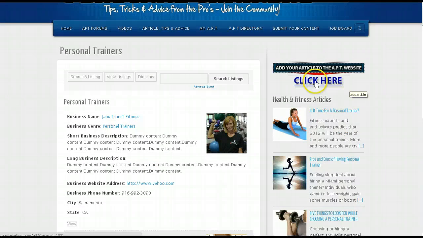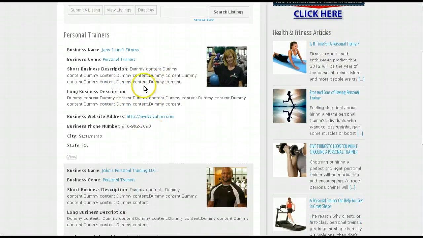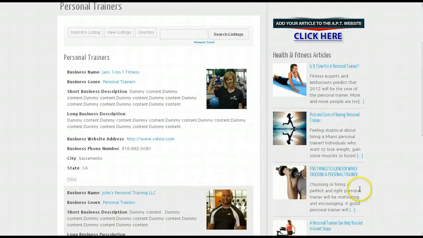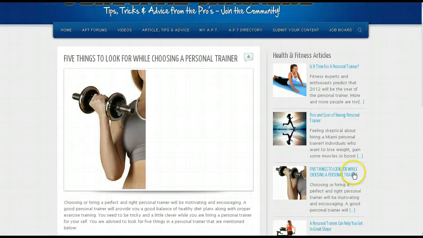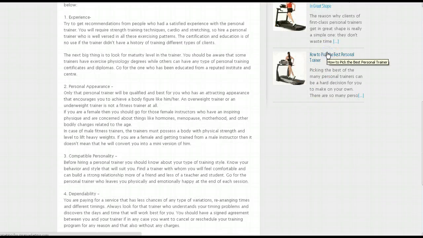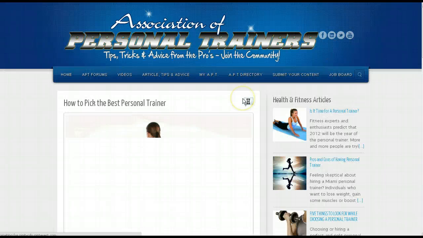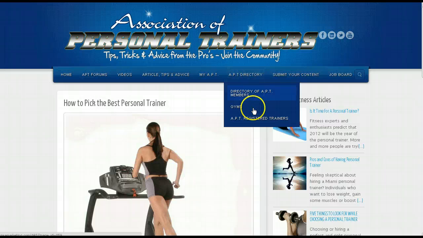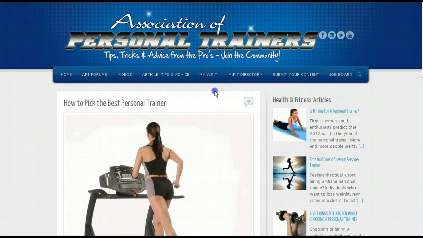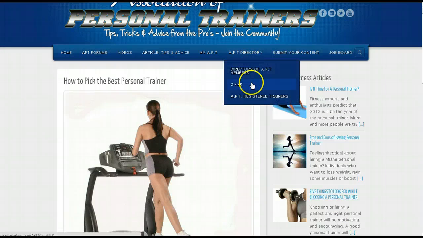And you'll notice that in the sidebar area of each page, I want to keep people on your website. I want to give them an excuse to click around. So if someone's done looking at the directory of personal trainers, they might be interested in reading some articles. So again, the purpose of this website is to keep people on the site as long as possible, give them as many different resources as possible. And the way you give them resources is by giving them goodies like gym directories that they can find their local gym, personal trainer directories. So again, I just wanted to go a little bit more in depth with this feature. That's why I wanted to make this video specifically for this feature.